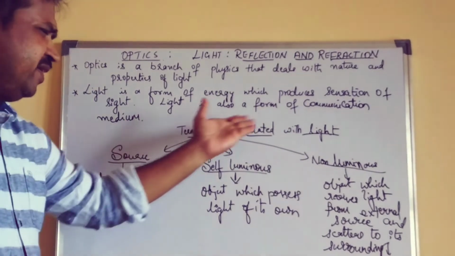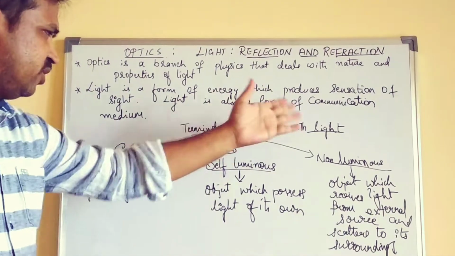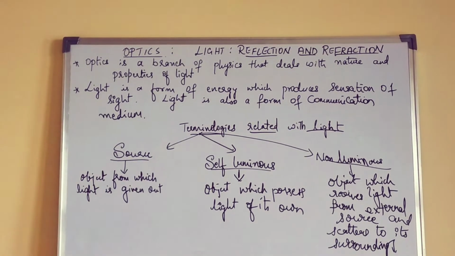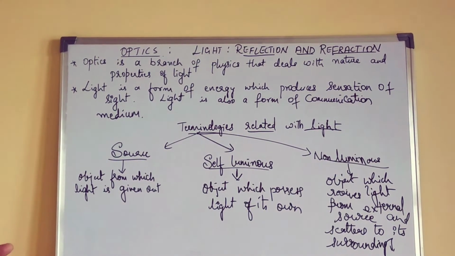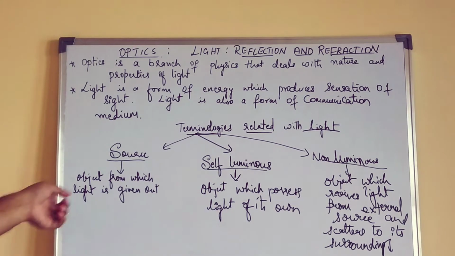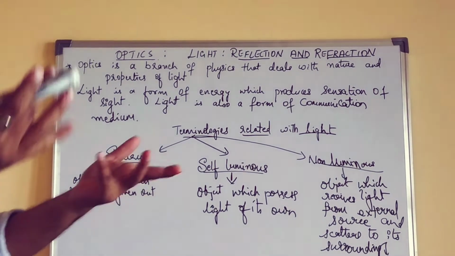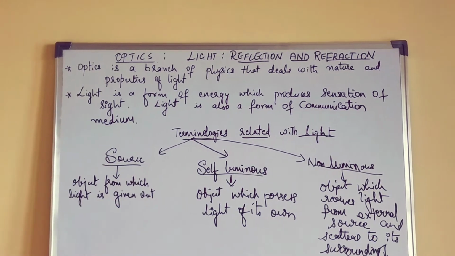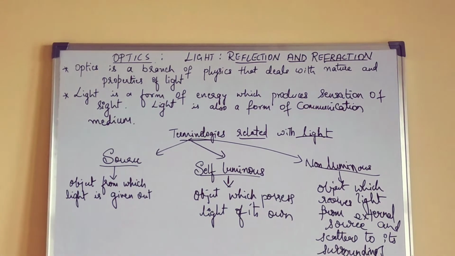Now, what are the few basics or the terminologies related to light? First we have source. Source means what? Where exactly it gets originated. So the object from which the light is given out. Source is something, an object from which the light is given out. For example, we can take sun.